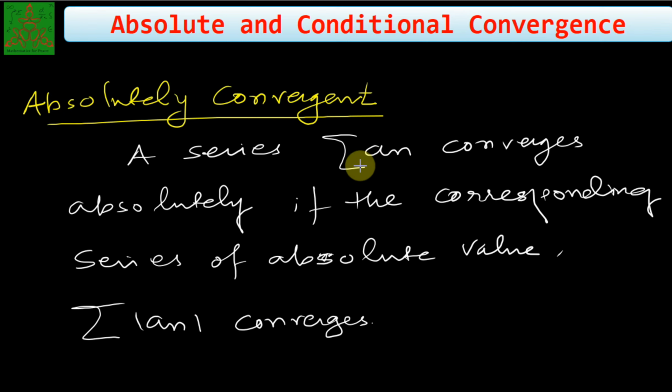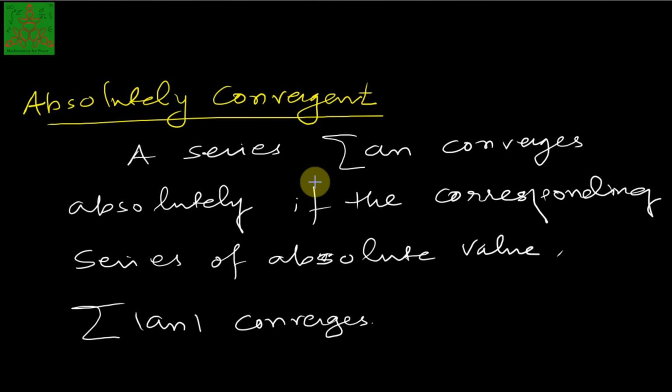Whenever the summation of mod an is convergent, the series summation of an is absolutely convergent. If an is a positive term series, then it is automatically absolutely convergent. So in a positive term series, an absolutely convergent series is the same as a convergent series. Let us see an example.